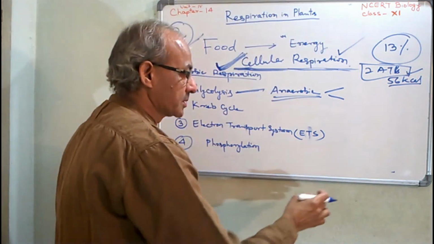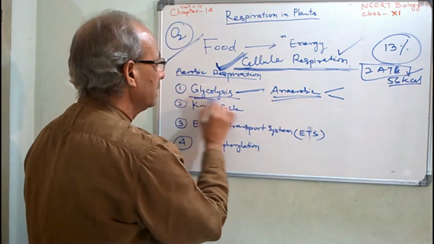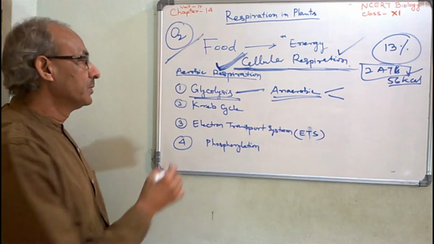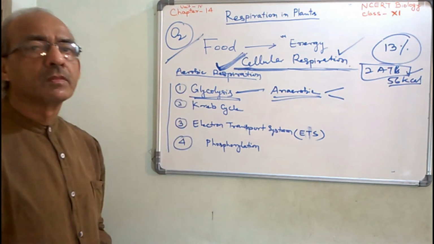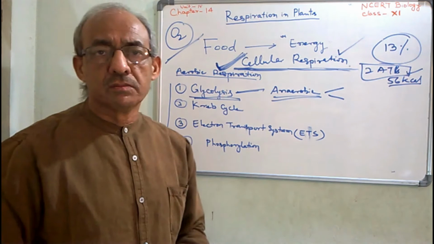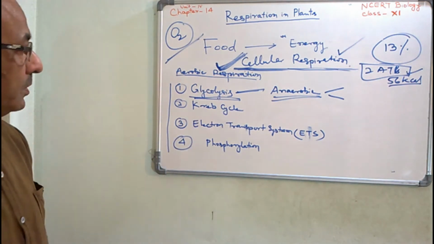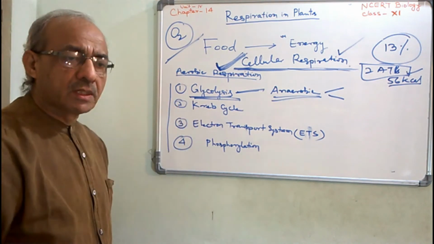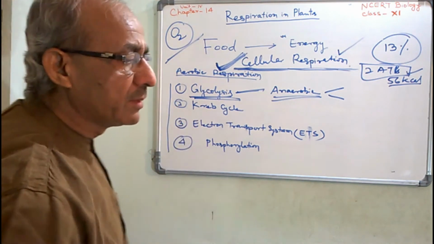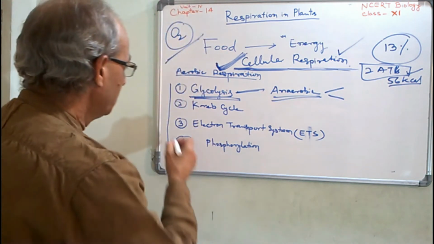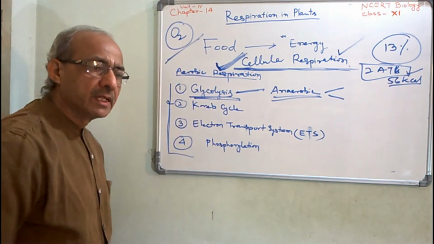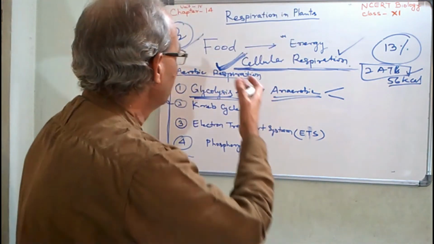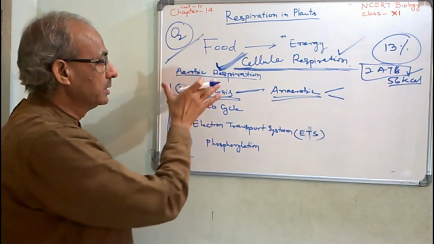In every organism, this part of the respiration takes place. But in eukaryotes, animal and plant, apart from this, for complete combustion or complete breakdown of the glucose, these three additional steps also take part in cellular respiration or aerobic respiration.